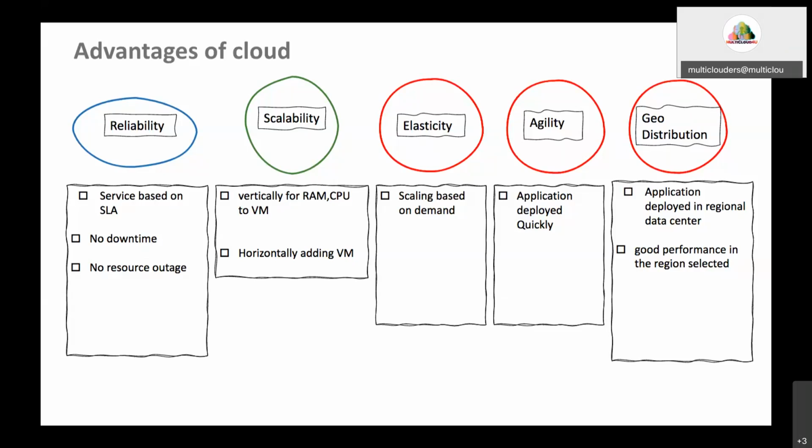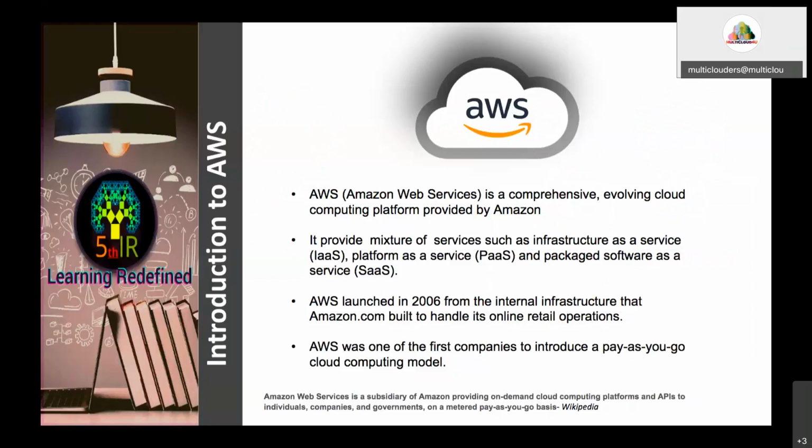AWS is one of the first companies to introduce pay-as-you-go model in cloud computing. As you know about pay-as-you-go model, we are going to pay for the resource which we use. We are not going to pay for the resource which we do not use. So this pay-as-you-go model was first introduced by AWS in cloud computing.